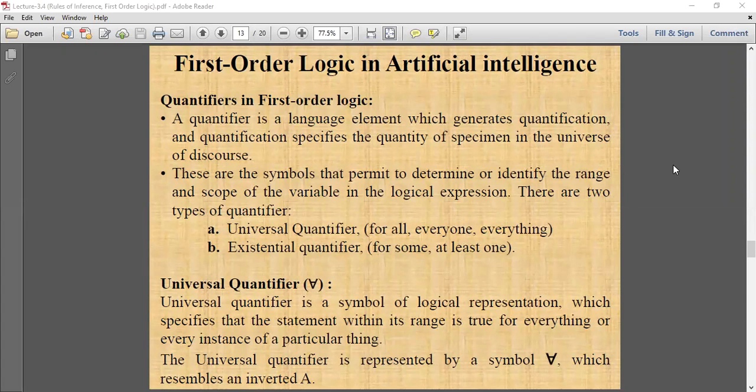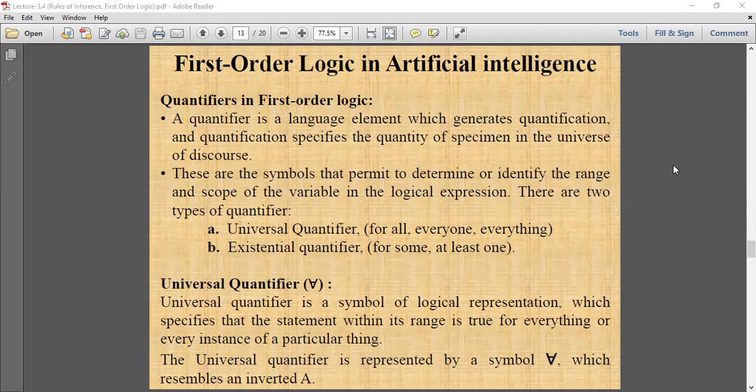Hello friends. Now quantifiers. Quantifiers in first order logic. There are two types of quantifiers. First is universal quantifier and second is existential quantifier. What is a quantifier? A quantifier is a language element which generates quantification, and quantification specifies the quantity of a specimen in the universe of discourse. These are the symbols that permit to determine or identify the range and scope of variables in the logic expression.